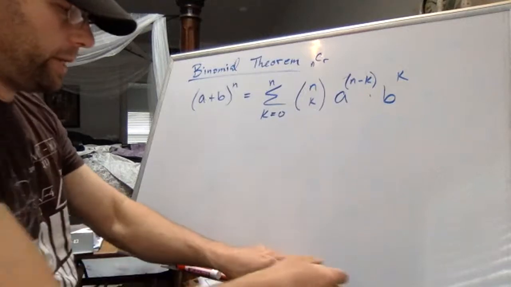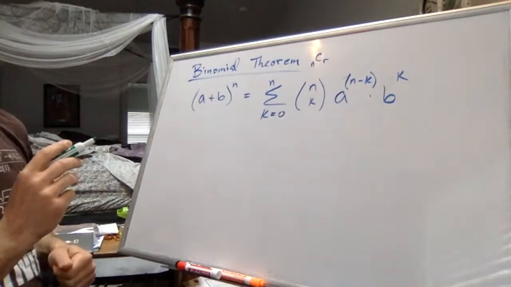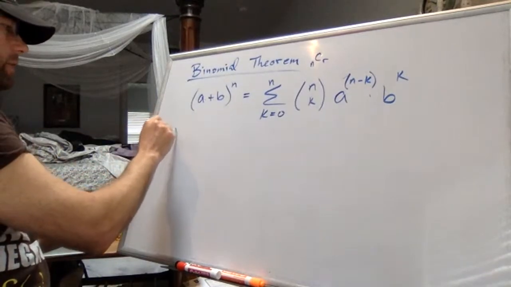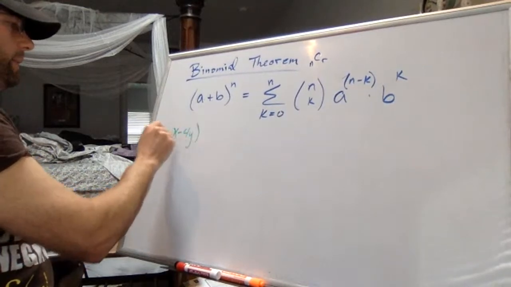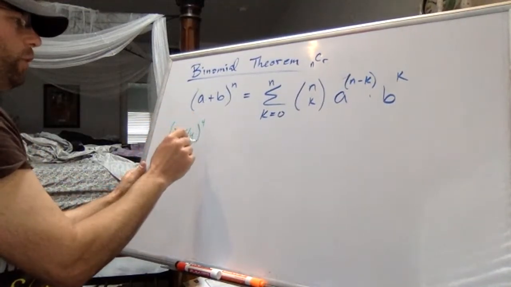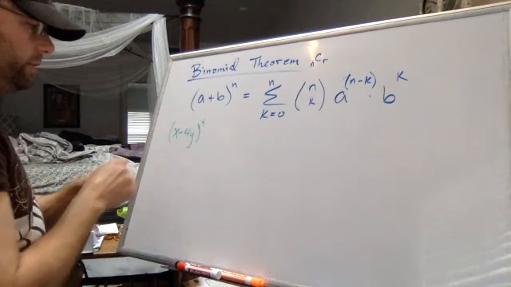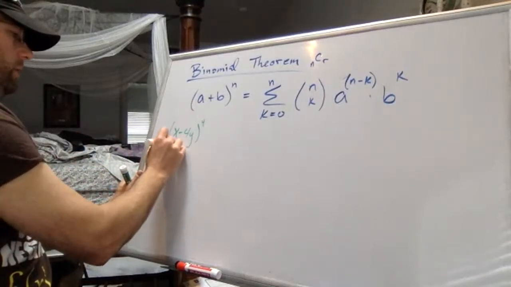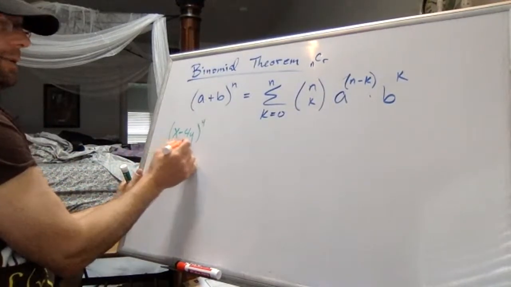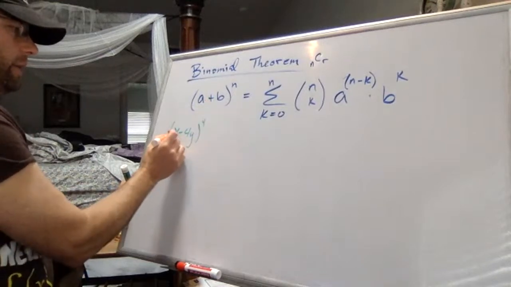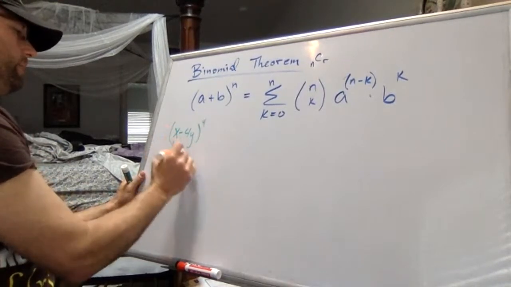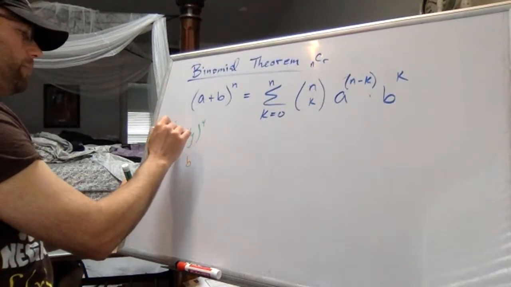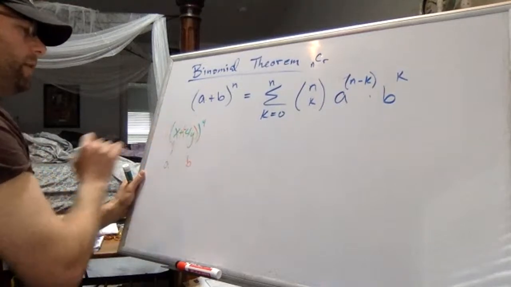So a problem that you might get, I think there's one like this in the homework, is it'll say expand (x minus 4y) to the fourth. So let's say you have x minus 4y, but it's to the fourth. And what you need to do to start with is remember that a represents the first thing. So a is really just x in this problem. And b is the second thing. Notice I have a minus here. So b needs to end up being negative 4y. So you could write plus and then put a negative 4y in parentheses.